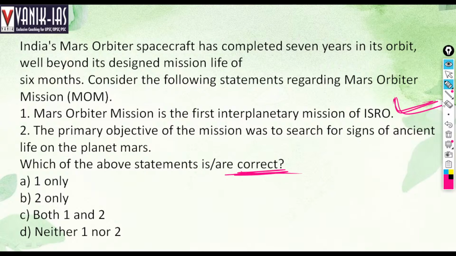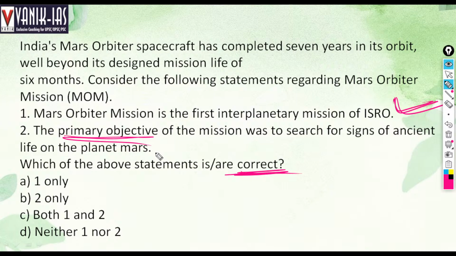So basically, this is for the operation of a spacecraft and scientific instruments around Mars. That was the primary objective: to launch the spacecraft and see how it operates in Mars orbit.